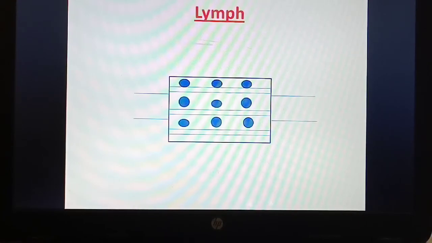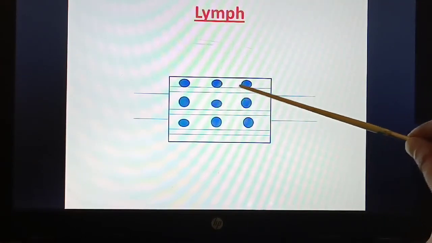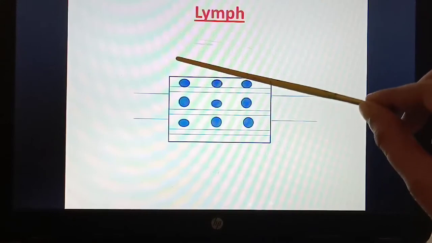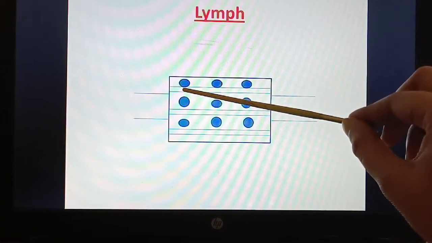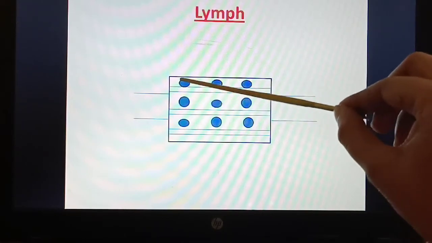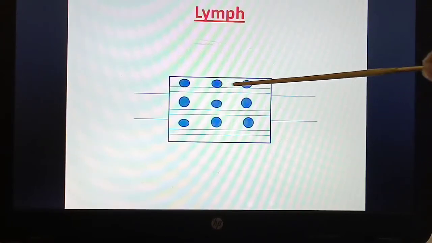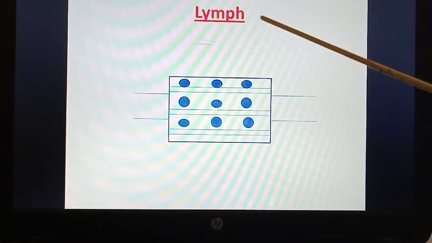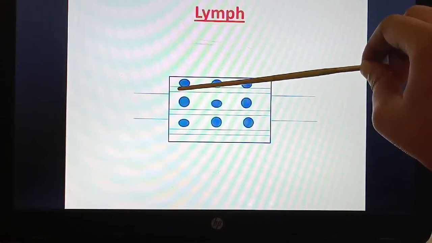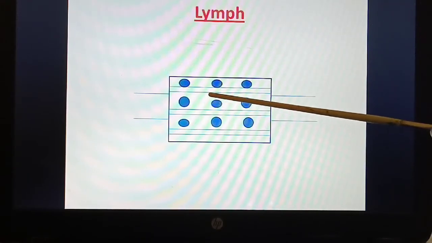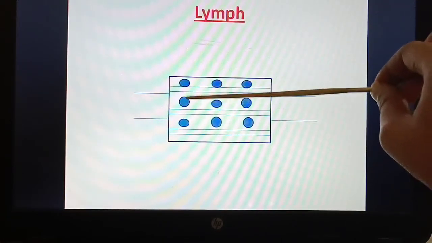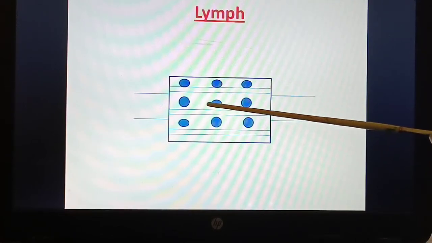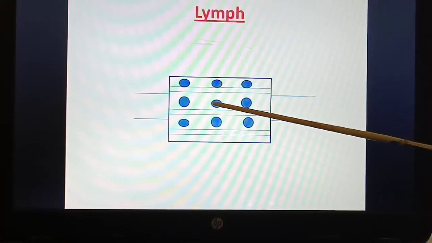When the blood flows through the capillaries, the plasma which is present in the blood comes out from the blood capillaries and surrounds the cell, so that it may take oxygen and give out carbon dioxide.